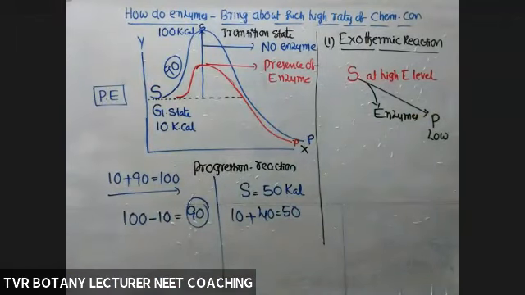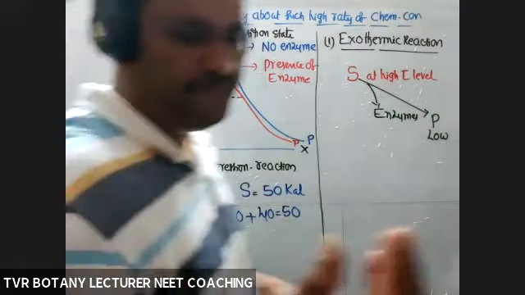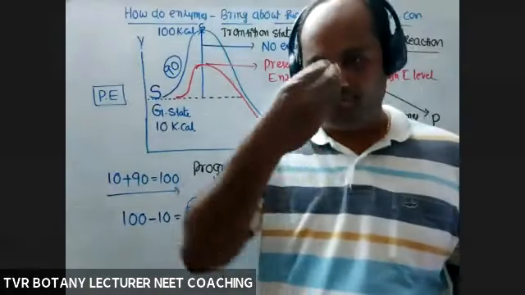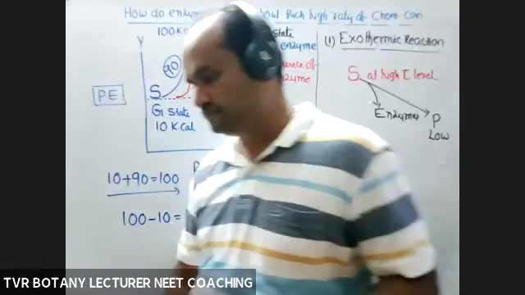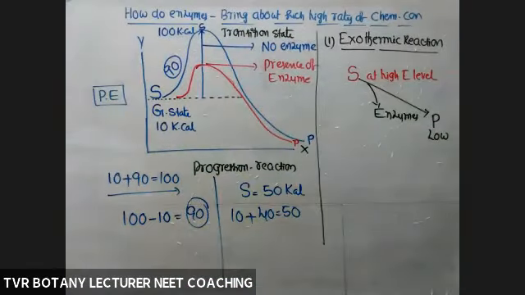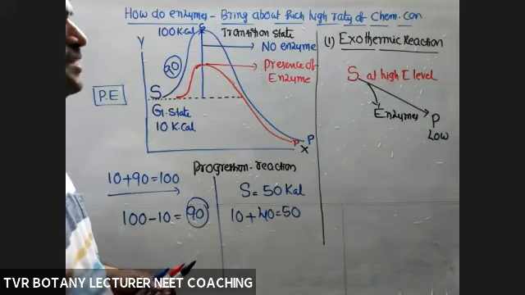Exothermic reactions are spontaneous reactions. For example, some amount of food in the stomach. For the digestion and oxidation of that material, less amount of energy or no energy is consumed. That digestion process, respiration process is generally an exothermic reaction.